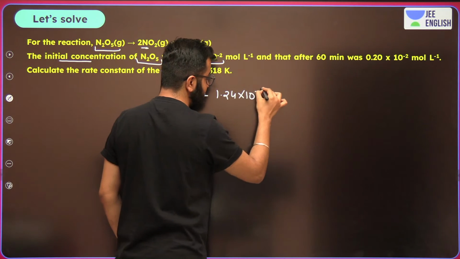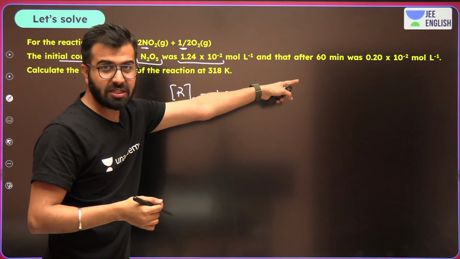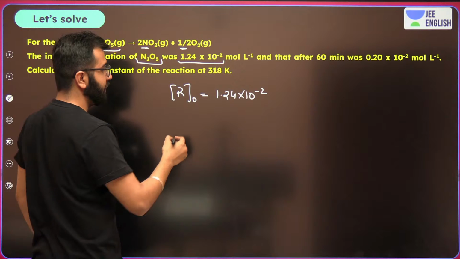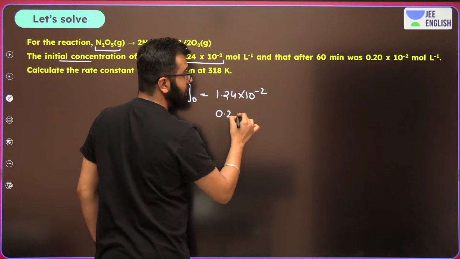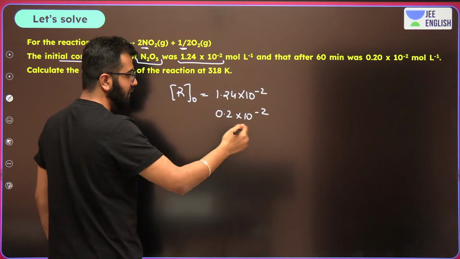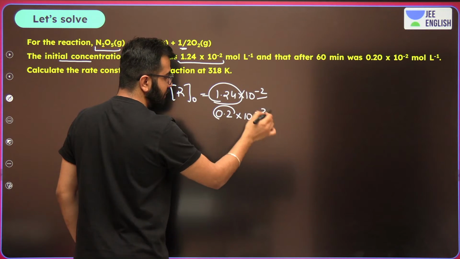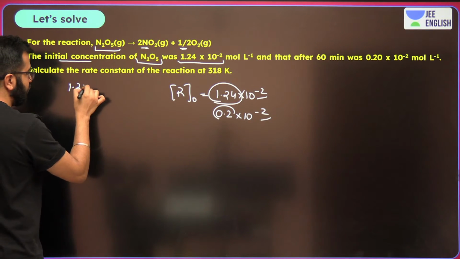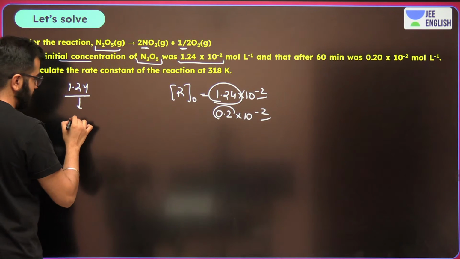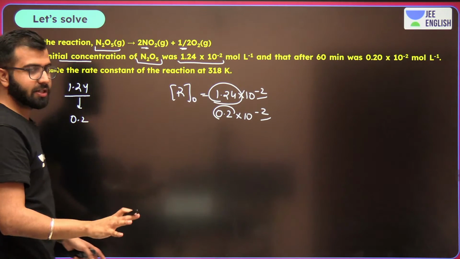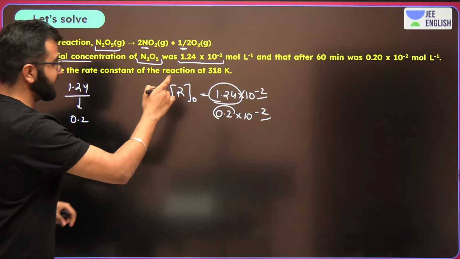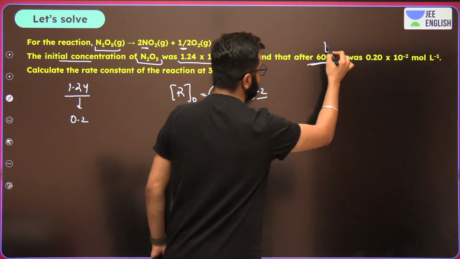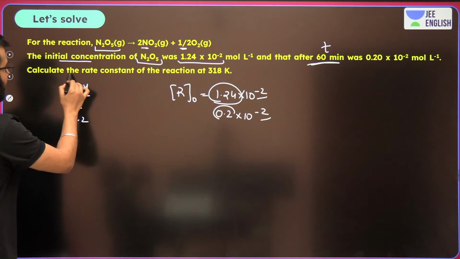The initial concentration is 1.24 into 10 raised to minus 2. And after 60 minutes, it became 0.2 into 10 raised to minus 2. That means the powers are the same. So from 1.24, it became 0.2. Correct? After 60 minutes, this is the time given to you guys. The question talks about calculating the rate constant.